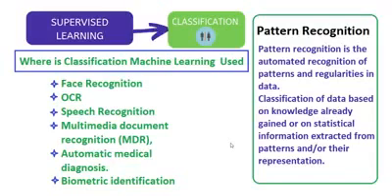Classification of data based on knowledge already gained or on statistical information extracted from patterns or their representation. So this is another thing. The knowledge or information that we have extracted from the patterns or their representation will be used to predict the output on the basis of future inputs.